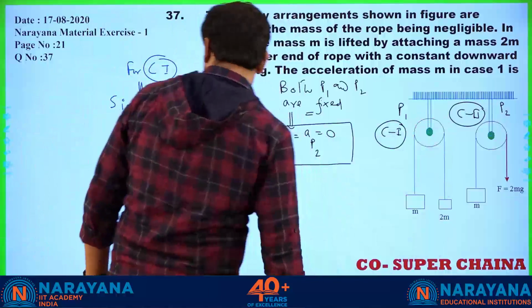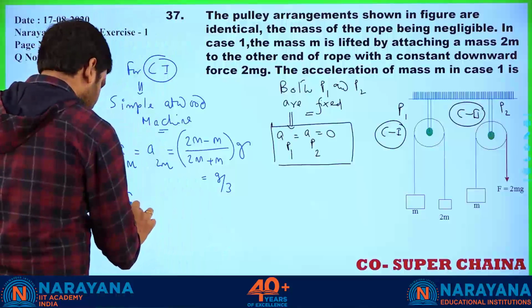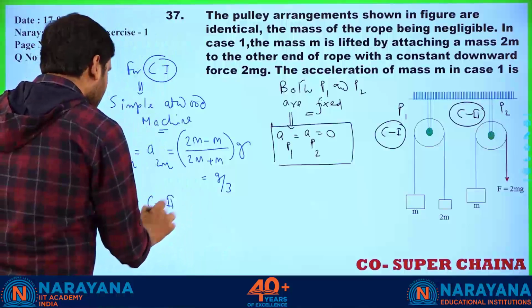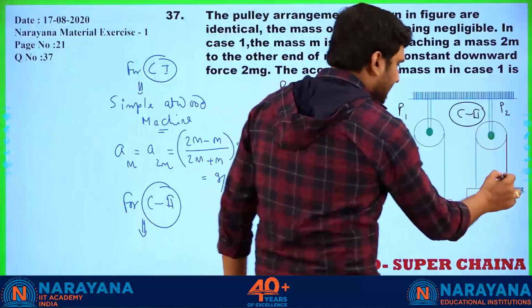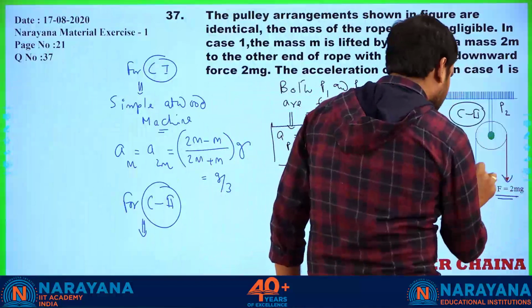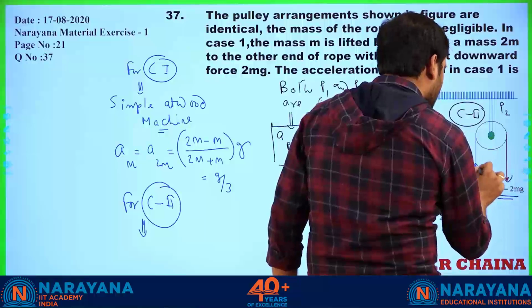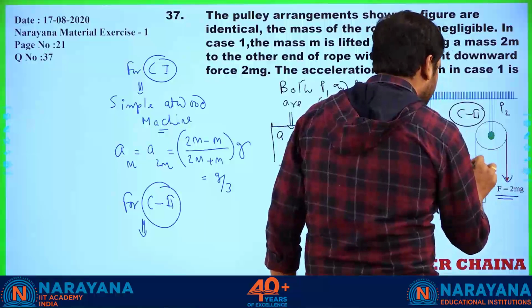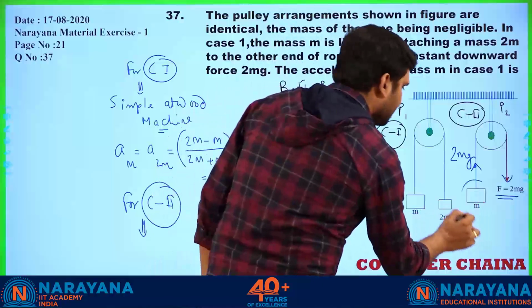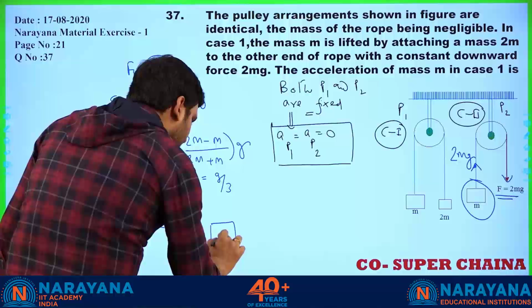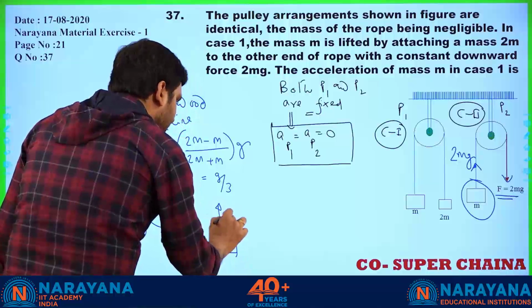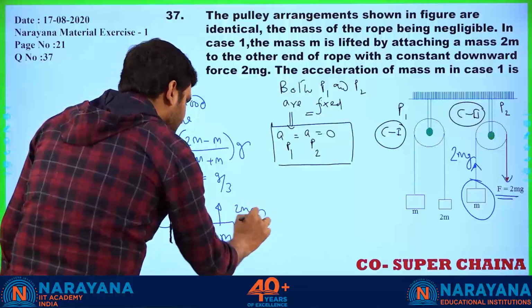For case 2, check. What is the force acting here? This is 2mg. So everywhere on the string the same force will act. So how much force will act here? 2mg. So let us now think for this block. For case 2, this is m. Upward force equal to how much? 2mg.